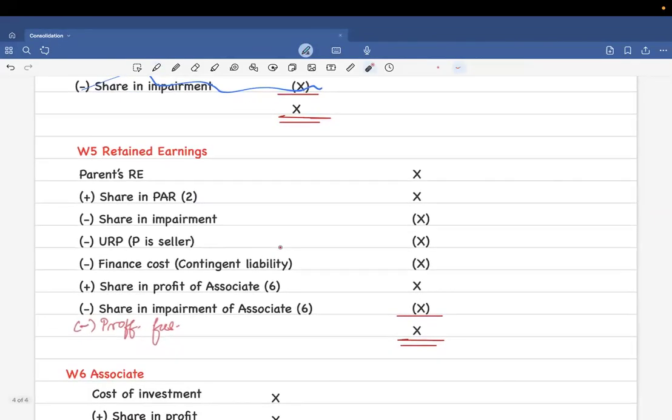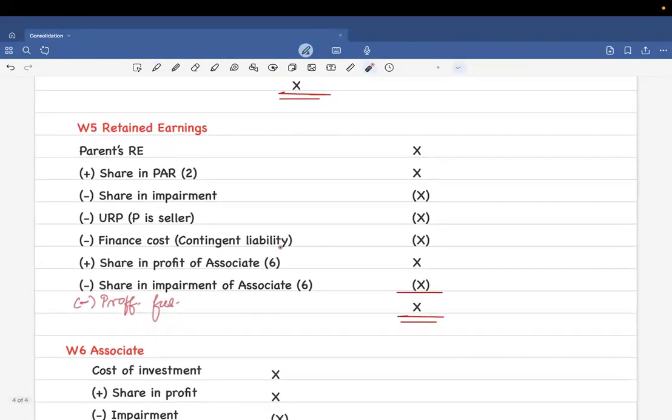Clear now? Now the last working, that is the fifth working for subsidiary, is the group retained earnings. That is, you take the P and S group retained earnings together. For that, you're going to take the parent retained earnings. You're going to add to it the PAR calculated in working note 2 for the parent. Impairment is something that you don't need, so I'm just going to cut it off. And then you need URP, which will be discussed later on. You need to deduct finance cost of any contingent liability, and this is also something that you don't need.